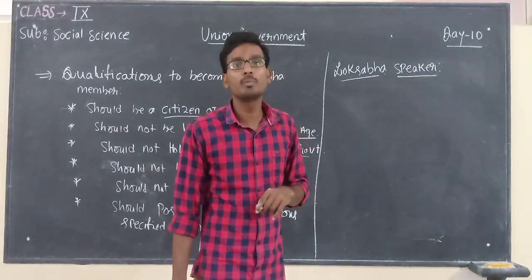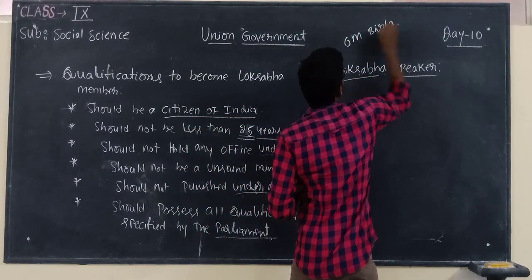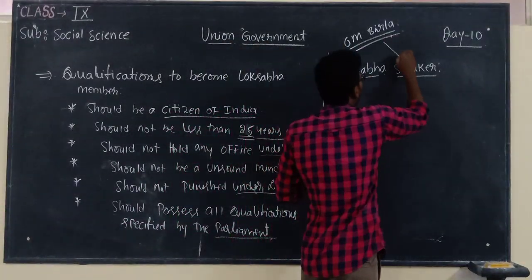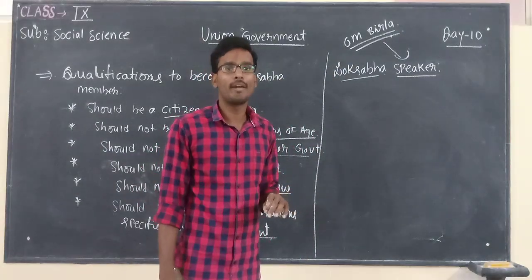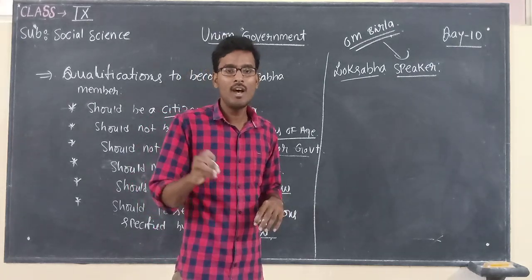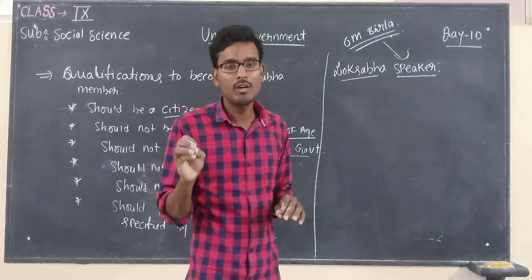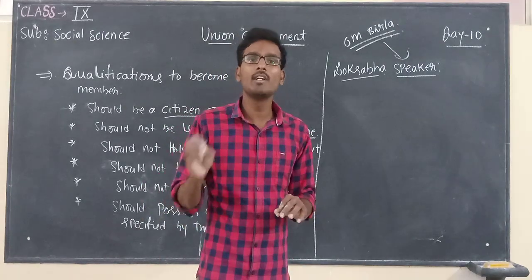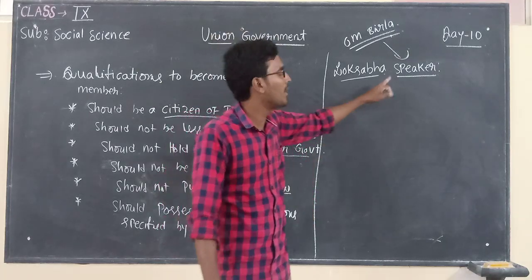So at present, who is our speaker, children? Om Birla. From the Bharatiya Janata Party, BJP, Om Birla is our speaker at present. First of all, let us talk about how the speaker is appointed. After general elections, all the members of Lok Sabha, how many members are there in Lok Sabha? 545. Among all the members, with the consent of all the members in Lok Sabha, they will appoint one person as the Lok Sabha speaker.